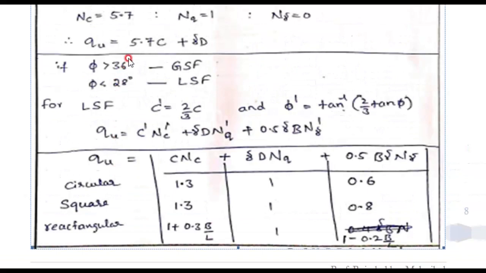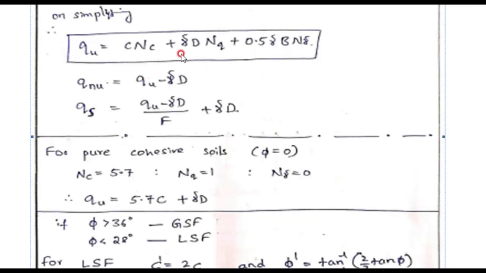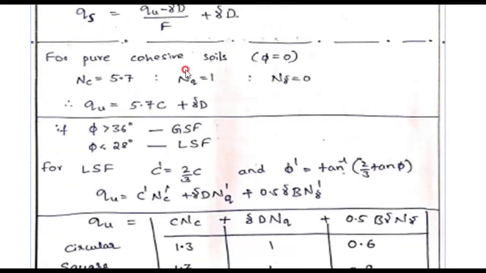As it is said in the general shear failure, if phi value is greater than 36, that is considered a general shear failure. If the phi value is less than 28 degree, then it is called local shear failure. This derivation is done for general shear failure. Then what modification we need to do for local shear failure?